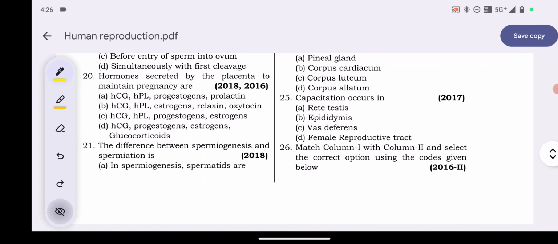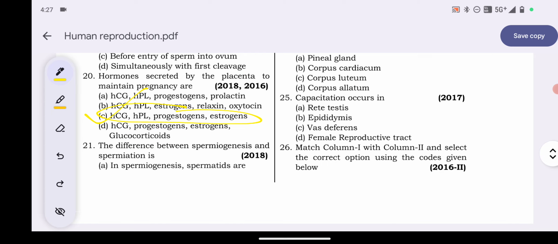Question number 20. This question also came twice, in 2018 and 2016. Hormones secreted by the placenta to maintain pregnancy are: HCG, HPL, progesterone, prolactin; HCG, HPL, estrogen, relaxin, oxytocin; HCG, HPL, progesterone and estrogen; HCG, progesterone, estrogen, glucocorticoids. So what will be the answer? Our answer will be option C, HCG, HPL, progesterone and estrogen.